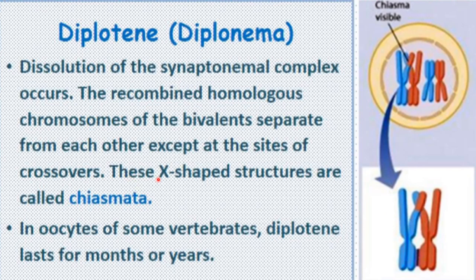And these X-shaped structures are called chiasmata. So the X-shaped structure is formed due to the dissolution of the synaptonemal complex and due to attachment only at the crossover sites, and a structure like this will be called chiasmata.